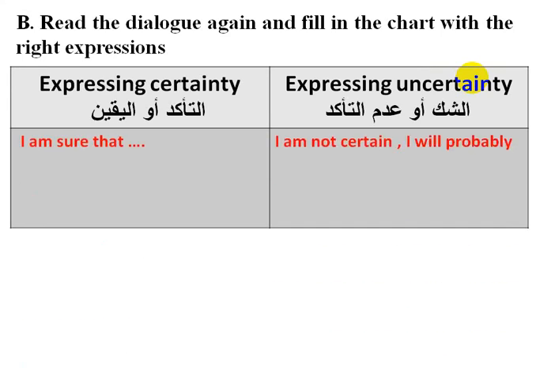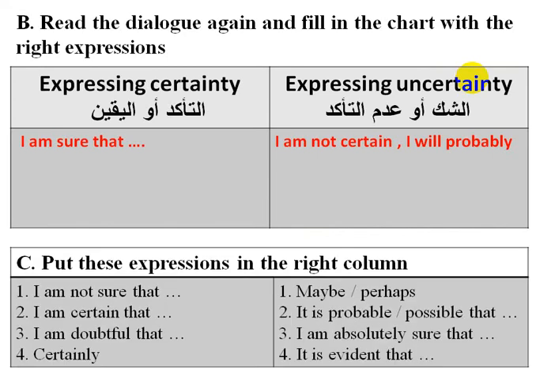To make things clear for you, I will provide another exercise, a helpful one. Put these expressions in the right column. Okay, so I'm not sure that, I am certain that, I'm doubtful that, certainly, maybe, perhaps, it is possible that, I am absolutely sure that, it is evident that.